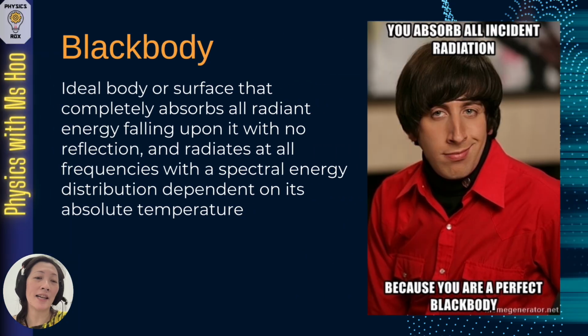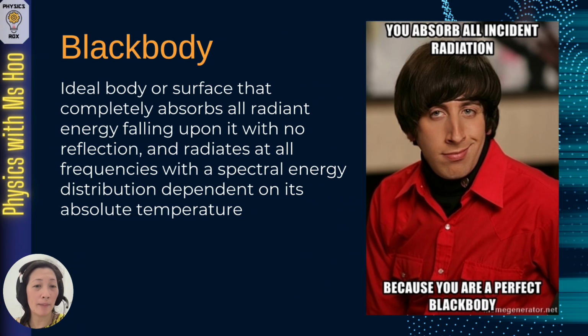Alright, now, let's get into the concept of a black body. The definition of a black body is an ideal body or surface that completely absorbs all radiant energy falling upon it with no reflection and radiates at all frequencies with a spectral energy distribution dependent on its absolute temperature. So if you're wondering what this means, let's go into it in a little bit more detail.